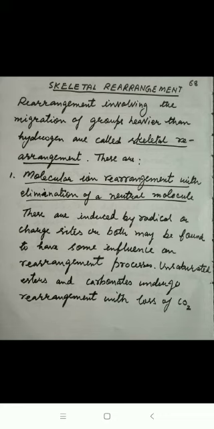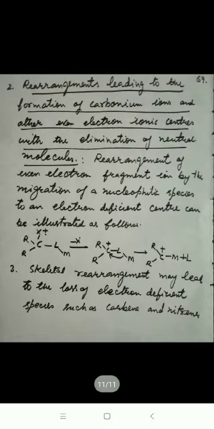These are induced by a radical or charge site, or both may be found to have some influence on the rearrangement process. Unsaturated esters and carbonates undergo rearrangement with the loss of carbon dioxide. The second type of skeletal rearrangement is rearrangement leading to the formation of carbonium ions and other even electron ionic centers with the elimination of a neutral molecule.